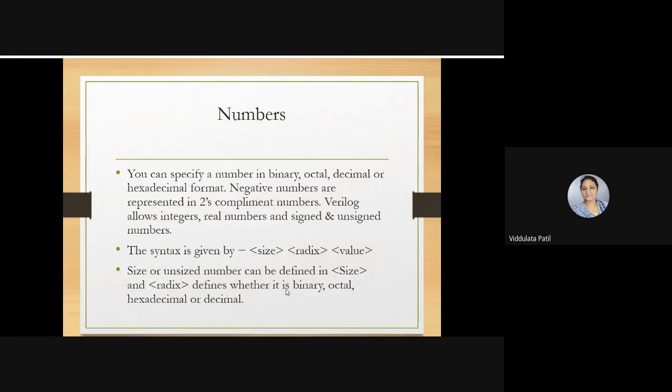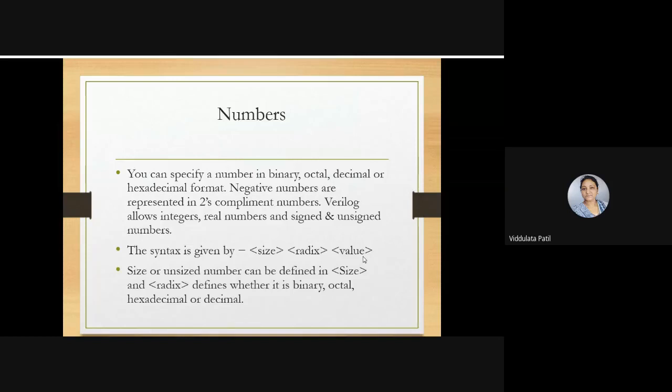So all these types of formats are allowed by Verilog. Now here, whenever we are going to represent a number, the syntax is: what is the size of that number, then the radix, and then the value. Okay, so which type of number is that? That means whether it is binary, octal, decimal, or hexadecimal, that is represented here by the radix. And then what is the value? So this is the way of representing a number in Verilog.